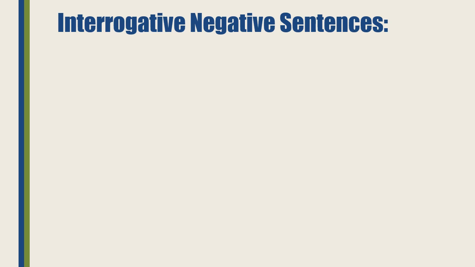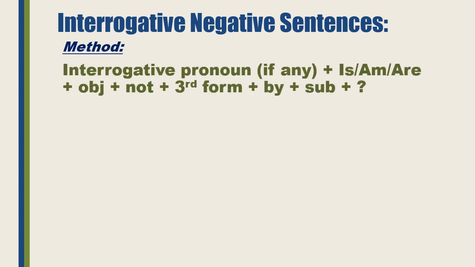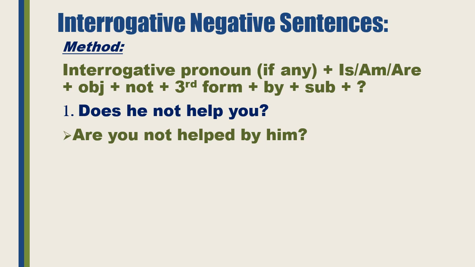Now, interrogative negative sentences. The method will be, first of all, we shall write interrogative pronouns if any, then helping verb is, am, are, then object, then not, then third form, then by, subject, and at the end a question mark. The first sentence is, does he not help you? Are you not helped by him?